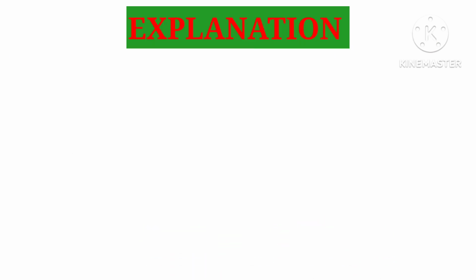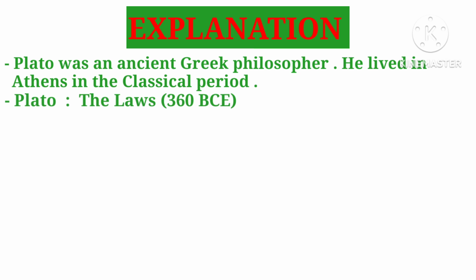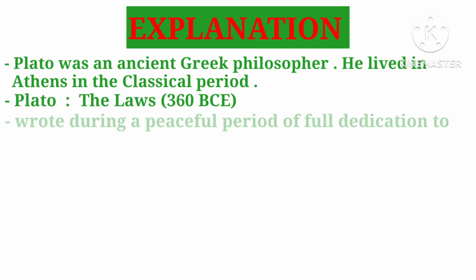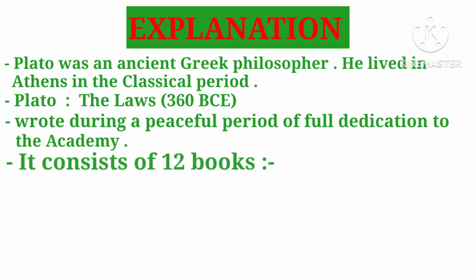We all know that Plato was an ancient Greek philosopher and he lived in Athens in the classical period. Okay, and the book The Laws was written by Plato in 360 BC. Basically he wrote this book during a peaceful period of full dedication to the academy. Remember that his school name was Academy. And this book consists of 12 books. So let's discuss those 12 books.